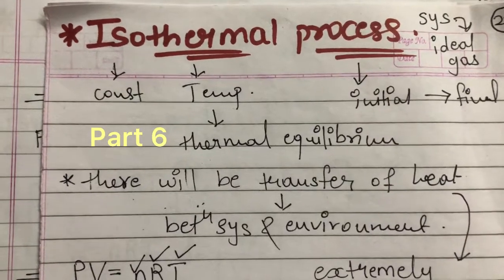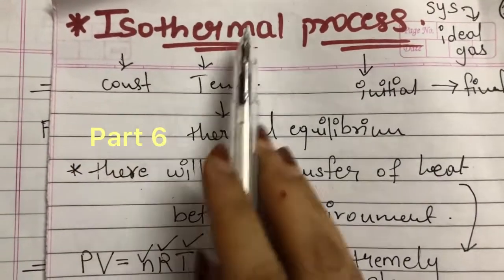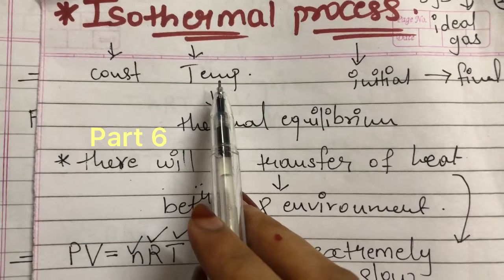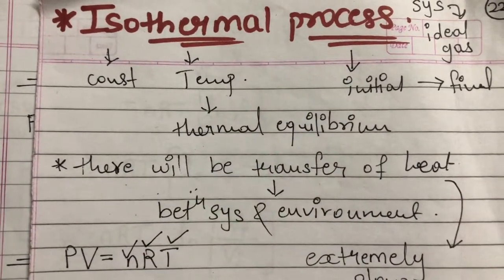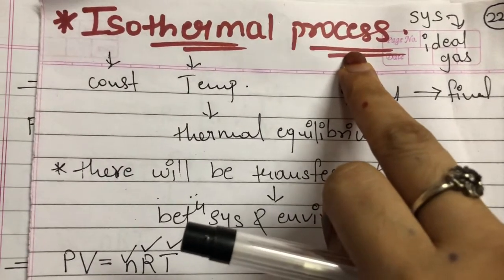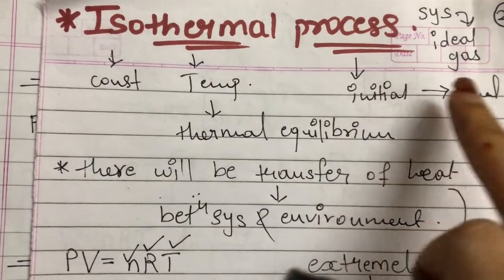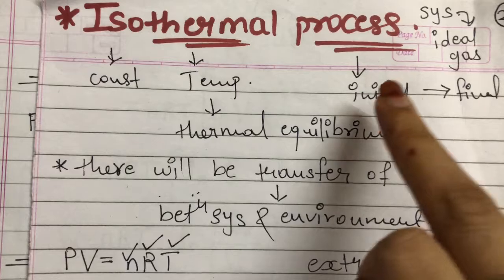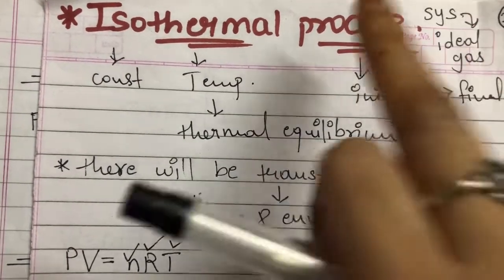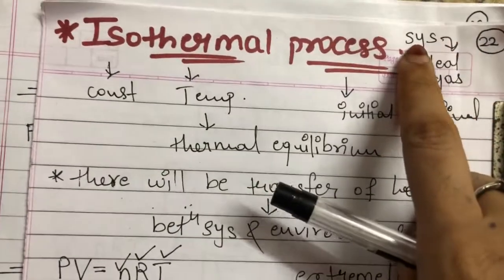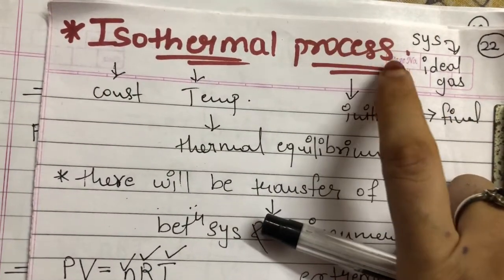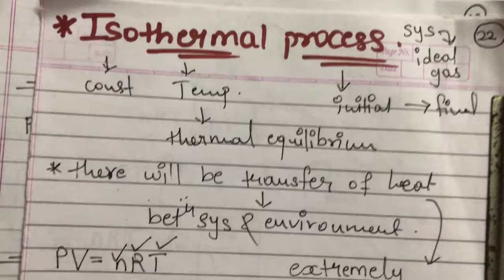Okay, let's begin with isothermal process. Iso means constant and thermal is related to temperature. So in this process, the temperature is going to be constant throughout the process. Whenever you hear the term process, it means there is a change from initial state to final state. The system is changing from initial state to final state, and during this change, the temperature throughout is going to remain constant, and the system which we will be using for all our thermodynamic processes will be ideal gas.